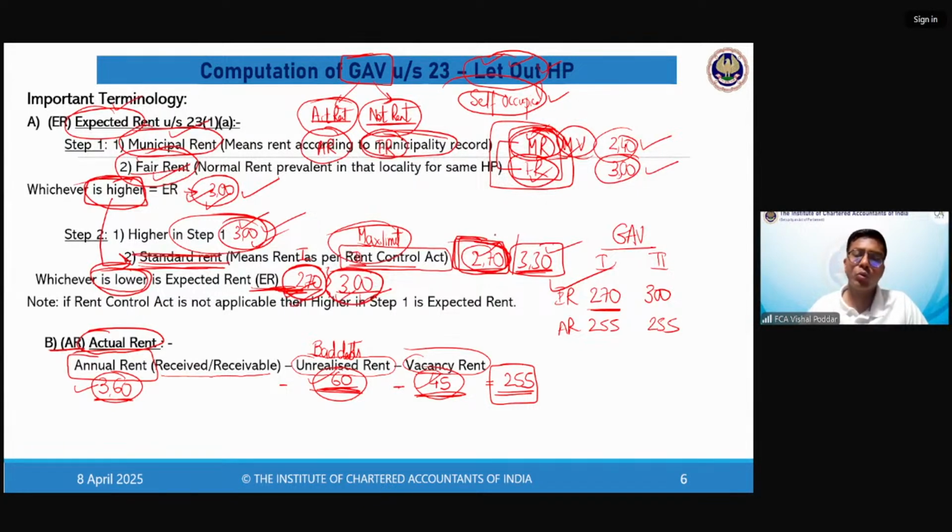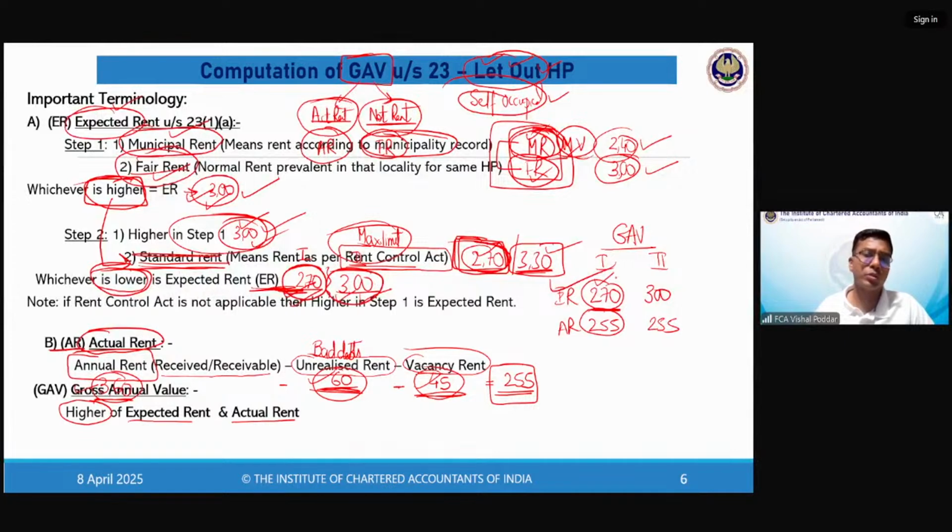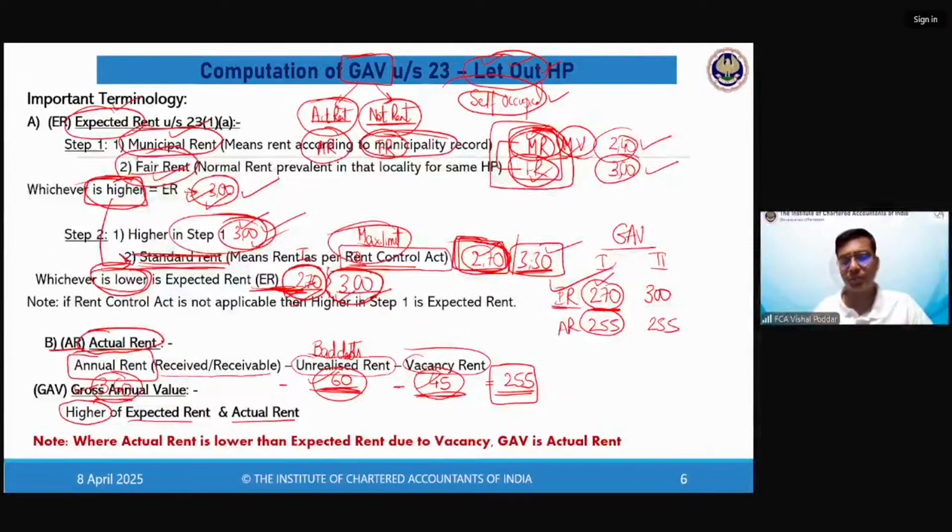Now, how to find out GAV? What does section 23(1) say? 23(1) says GAV is the higher of expected rent and actual rent. So firstly, it says take whichever is higher. Now in the first case scenario, 270 and 255, what is higher is 270. So I should directly take GAV as ER, but the answer is no. There is a condition. What is the condition?